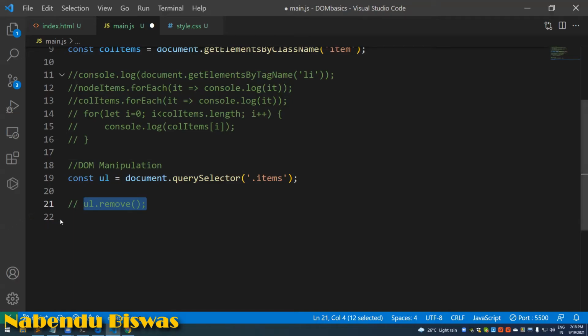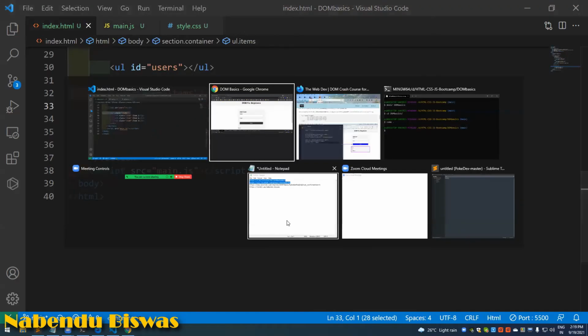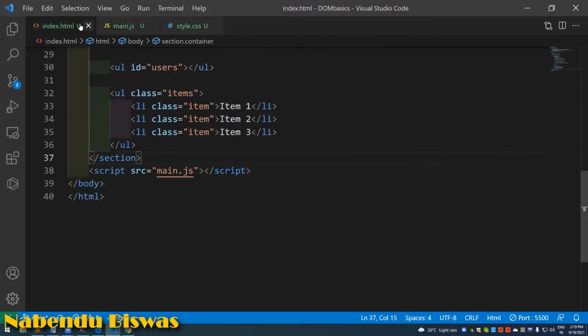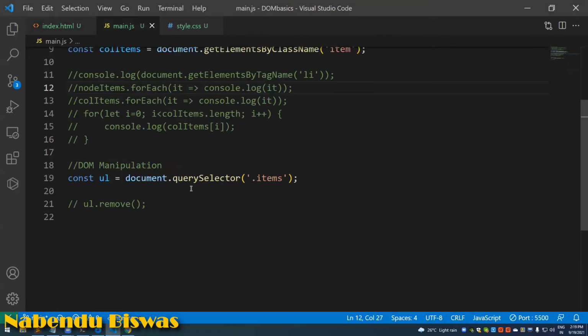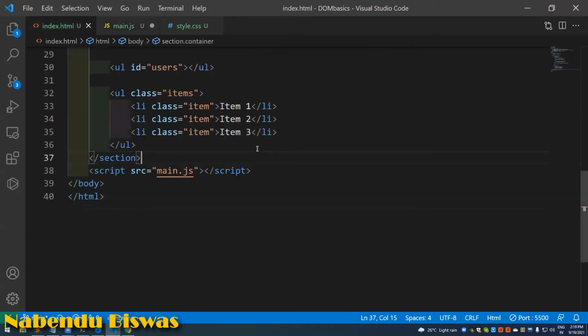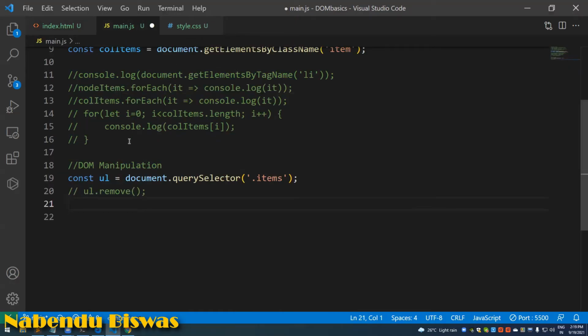Okay, so now we will learn how to target all these items. I'm going to target these items and change them. That is known as DOM manipulation. We are changing them, and that is very important actually. There are different ways to choose the exact thing which you want to target. Generally we want to target this text, whatever is inside item 1, item 2, item 3. This we want to target, and we'll target it by ul.